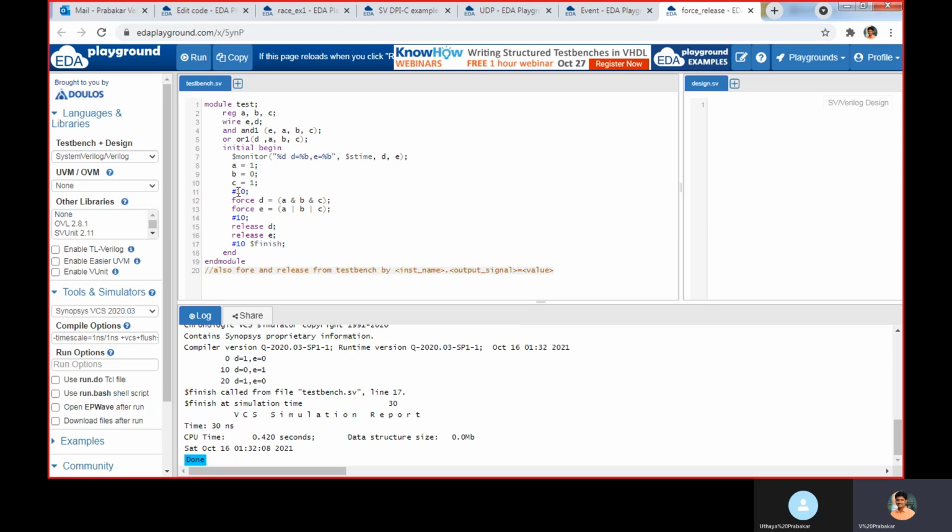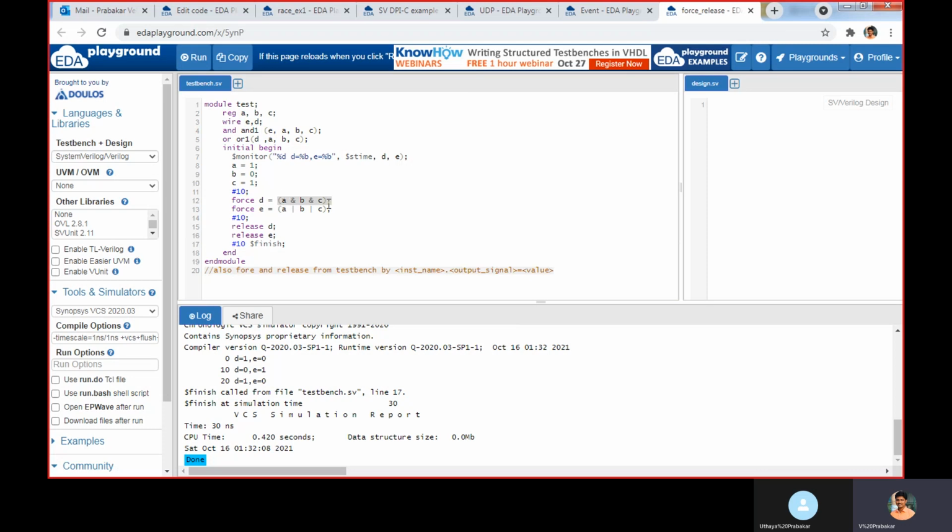Now after some time, using the force keyword, you can directly force some value for D. Here I am going to perform an AND operation, and that value is forced for D. Then I perform an OR operation, and that value is forced for E. Earlier the value of D was 1.